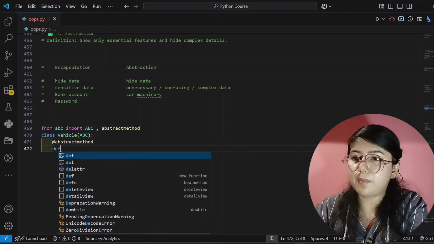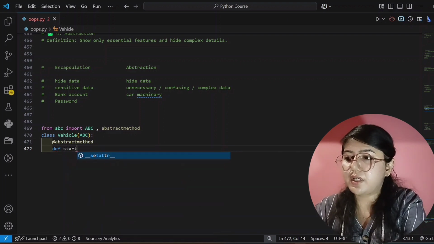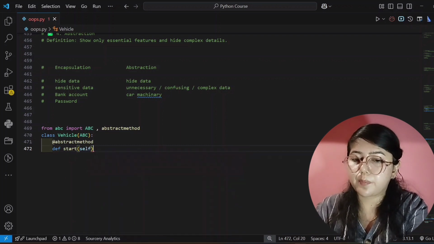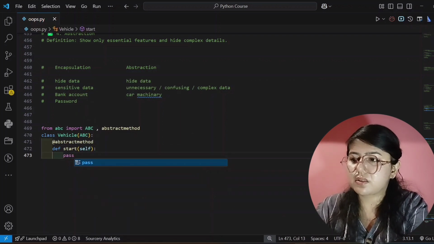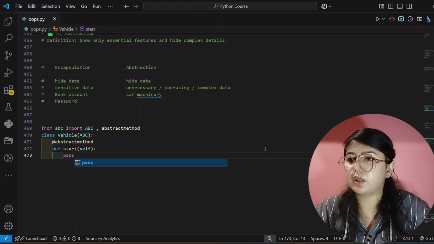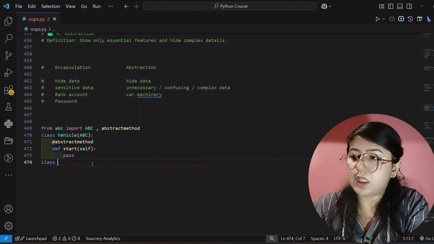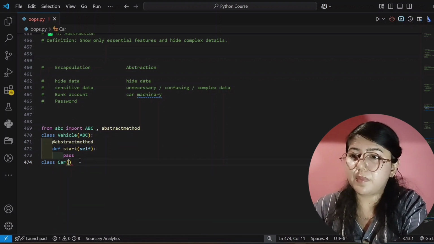After that I am creating a method, def start, and then I pass self, and after that I will directly write pass. Now I have written this part. Then I am creating another class, and that is Car, and here I am passing Vehicle, similar to inheritance.